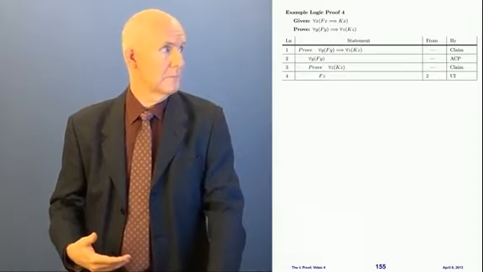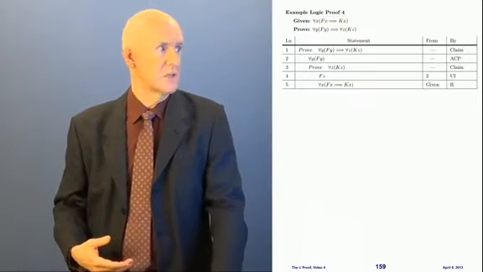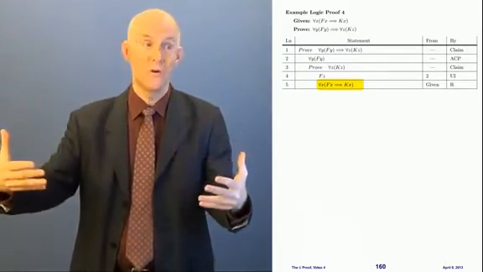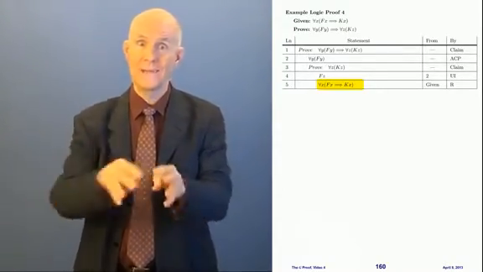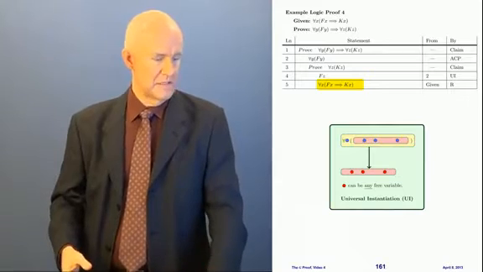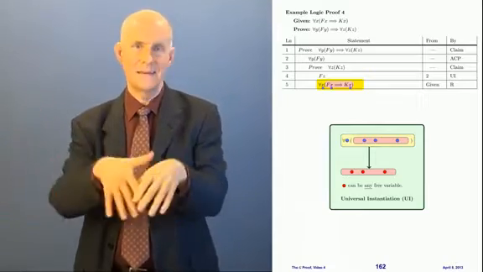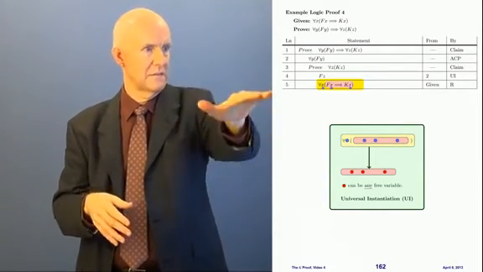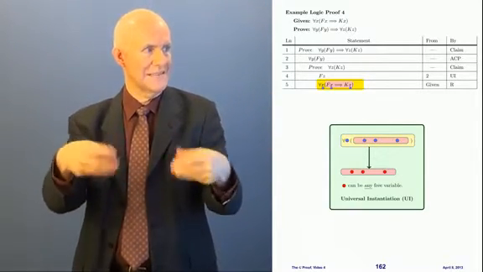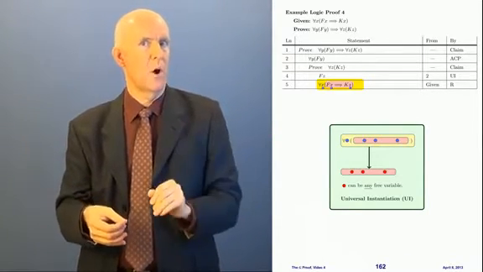Okay, now what? Well, let's go up and grab our given. We have a given up here. Let's bring that given in by repetition. And now let's look at this. This statement also has a universal quantifier. The outermost statement is a universal statement. For all x, stuff inside. Well, I'm going to use my rule UI again, and this time the variable is going to be x. Okay, I have for all x, and in the parentheses I have a pink statement, just like this. See how this looks like this? Same form, okay? And I have a pink statement with x's in it. This time there are 2 x's in there. All right? That means that I can put any variable I want in for x.